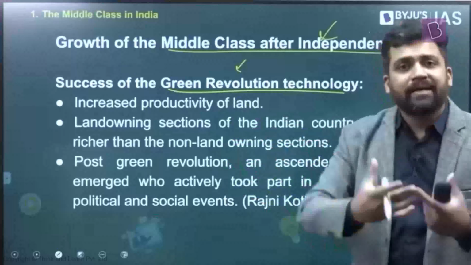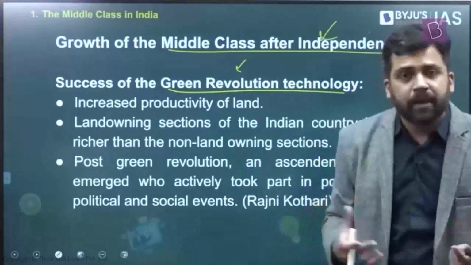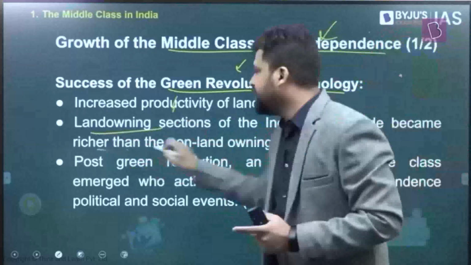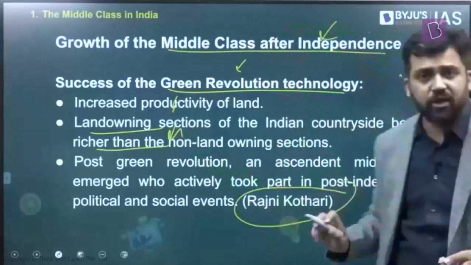So those who were the landed farmers now have surplus. They now have higher incomes as compared to those who were landless. So they are the ones who are entering into the middle class. The land owning sections are becoming richer. And this has been documented by political scientists like Rajni Kothari.